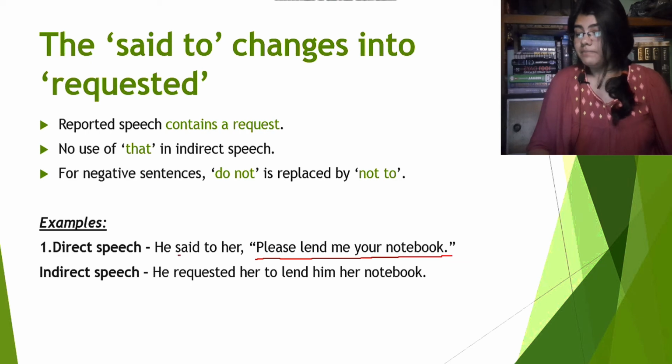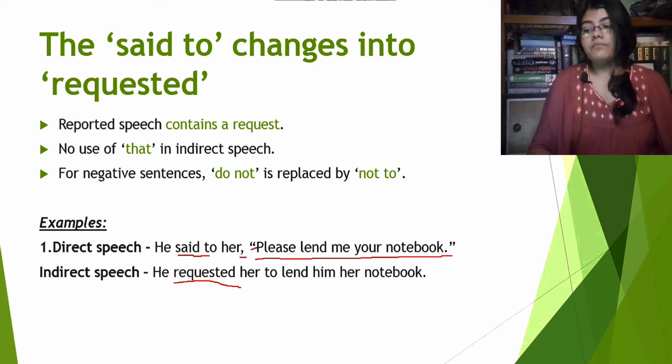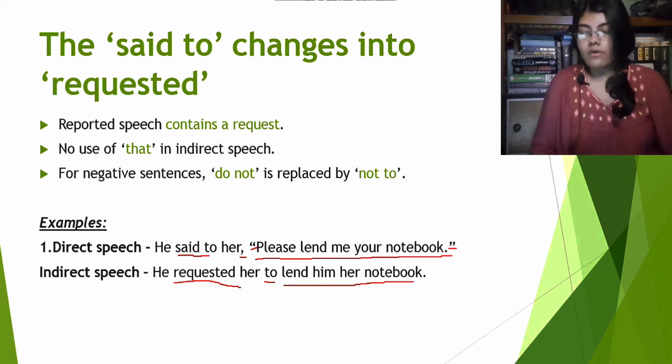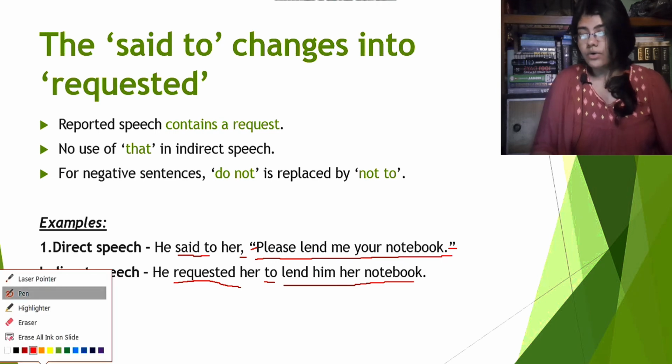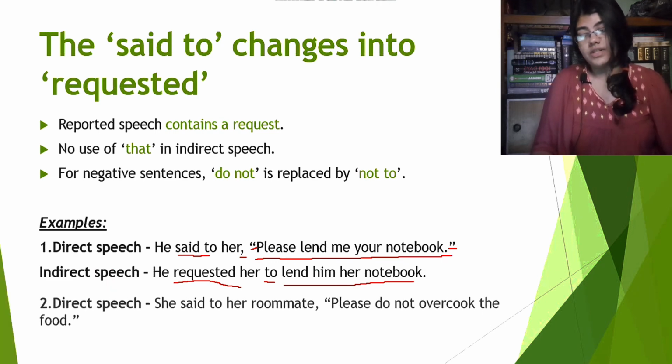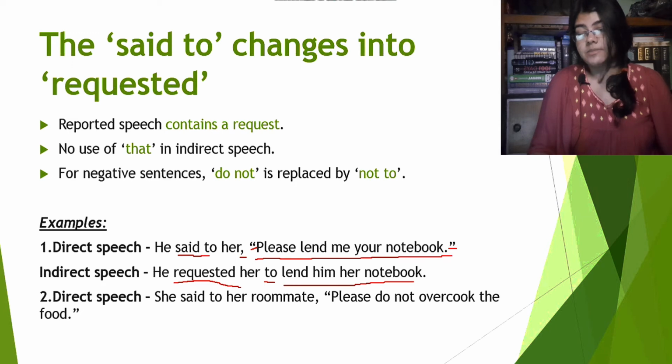What is happening here? Said to is transformed into requested. Comma and inverted commas are obviously omitted. Now we will use a to introduce the reported speech in the indirect speech. Now please lend me your notebook will be simply lend him her notebook. Alright, so this is how this happens. Now we will see the next one. Direct speech.